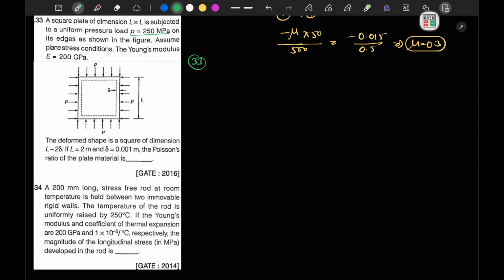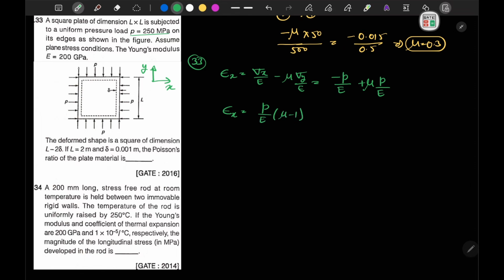Okay, so if I want to calculate the strain, or the change in length along one side, let's write the strain first. Let's say this is our y dimension and this is the x dimension. I can say that strain in x is equal to sigma x by E minus mu times sigma y by E. Now sigma x is equal to minus p by E, minus mu times, again sigma y is again minus p, so this will become plus p by E. So our epsilon x becomes p by E into mu minus 1.